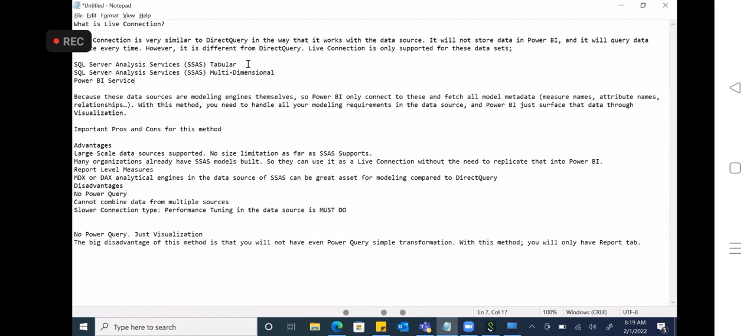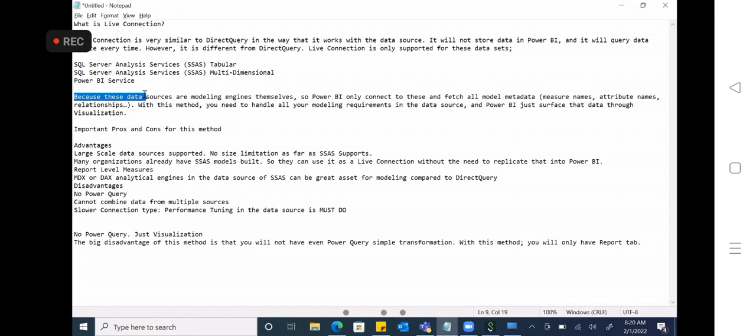One is SQL Server SSAS tabular model, SSAS multi-dimensional model, and Power BI service. Only these three are supported. As I said, SQL Server, SAP, Oracle, Azure are not supported for the live connection. Okay, so why?